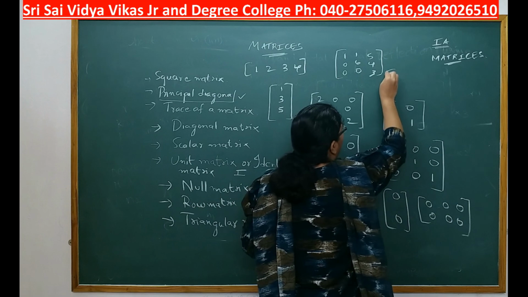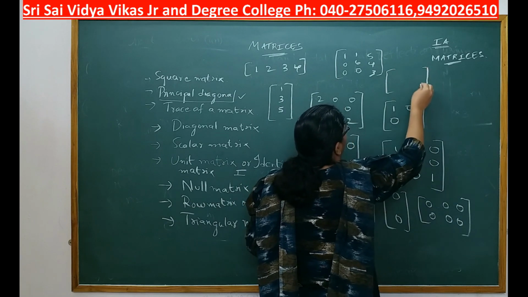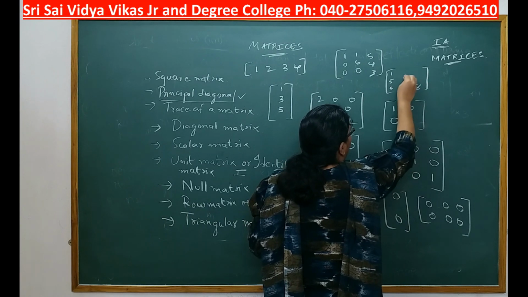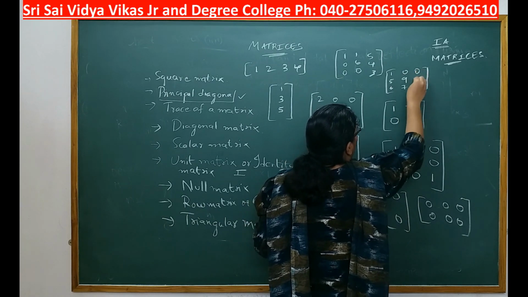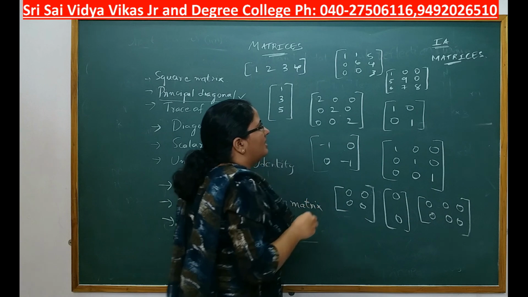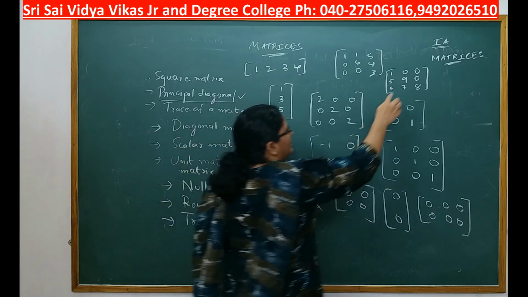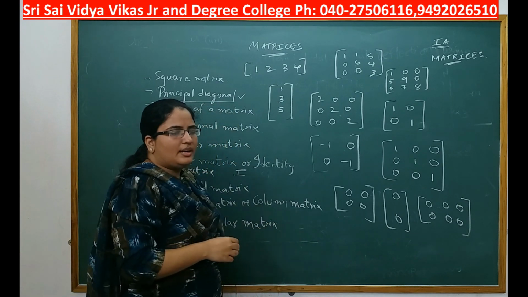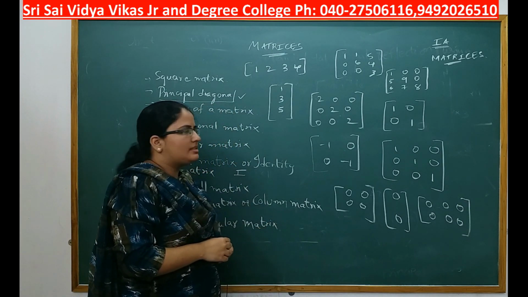And 5 6 7 8 9 0 0 0. This is called a lower triangular matrix in which these three elements must be zeros. So these are called triangular matrices.